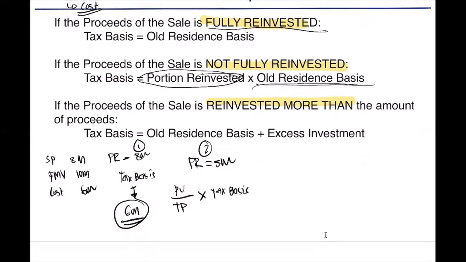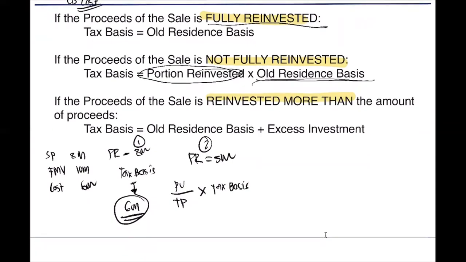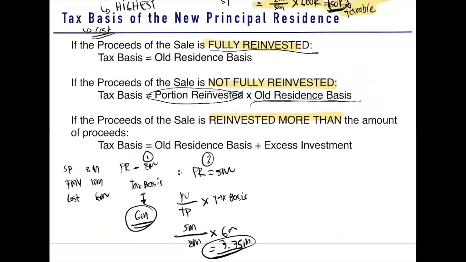In our example, the portion used is 5 million, the total proceeds is 8 million, multiplied by the tax basis or cost of 6 million. So we have 5 over 8 multiplied by 6 million, which is 3,750,000. Okay, so this is the new basis of the principal residence.